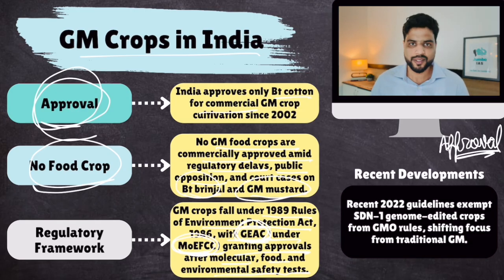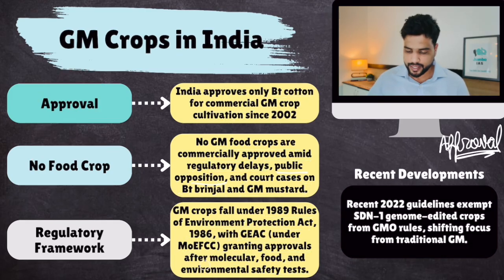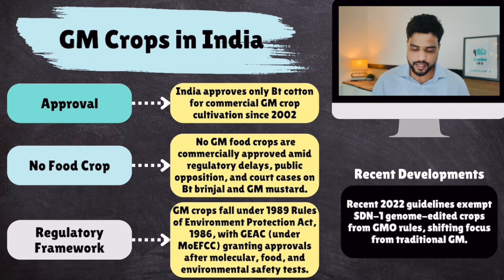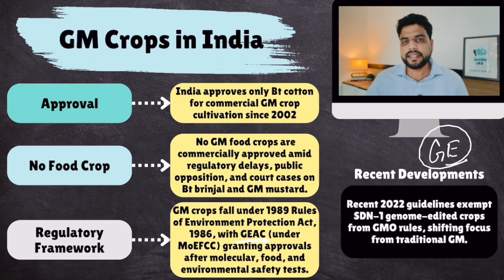They were not allowed. Okay, now here is one thing which we'll cover a little later in this lecture, and that is, well, GM crops require approval of GEAC, right? But there is another category of crops called GE crops. They have been given exception. They are allowed in India, food or non-food. Okay.